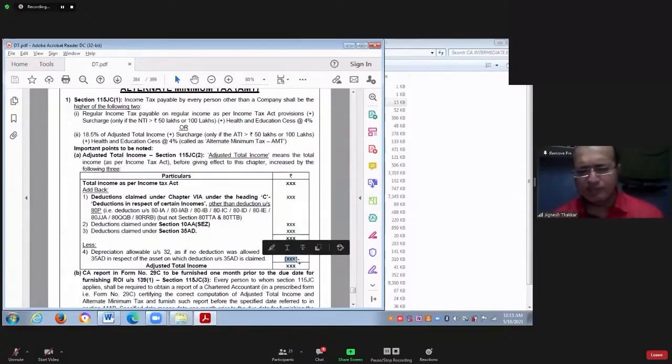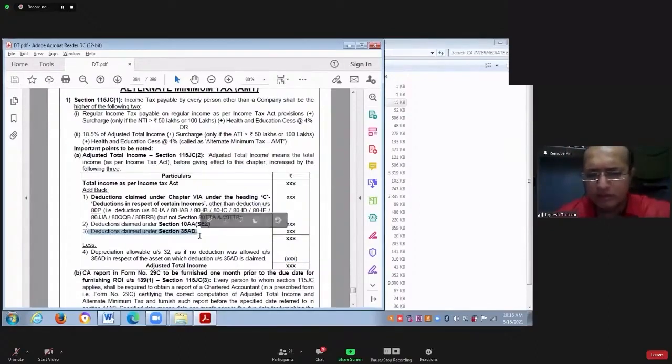For example, you have acquired an asset for 100 in relation to a specified business. That entire 100 you might have claimed as deduction while computing your total income as per the normal provisions. So that 100 is getting added back here in point number 3.